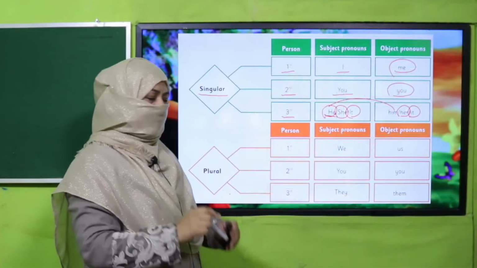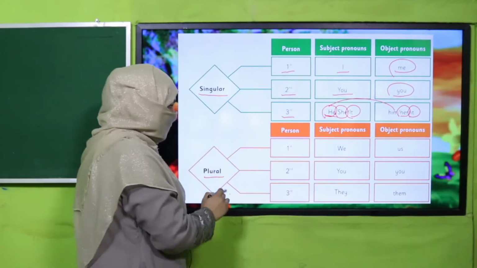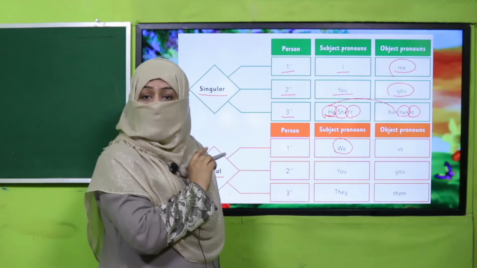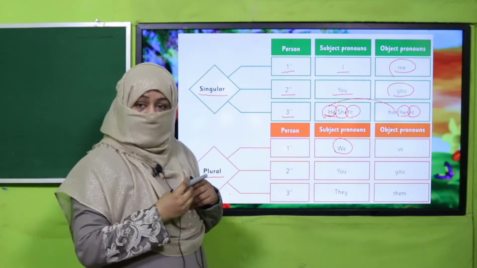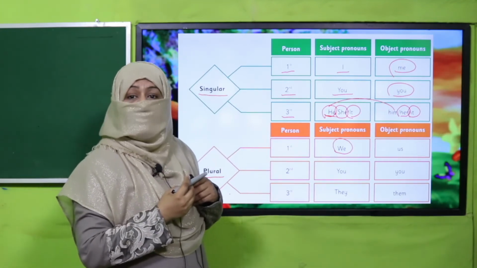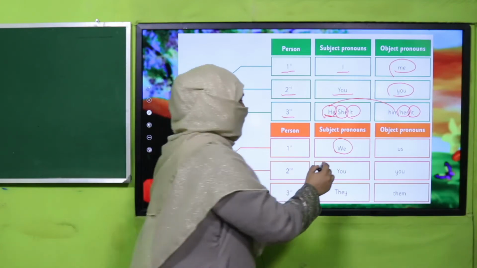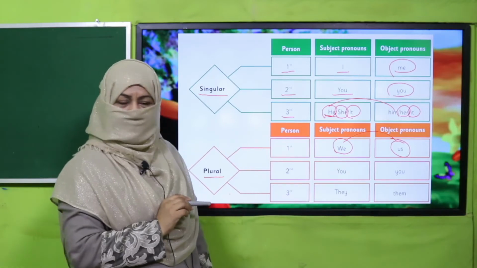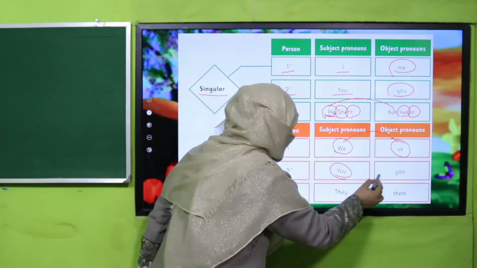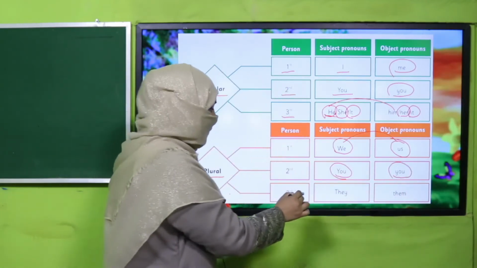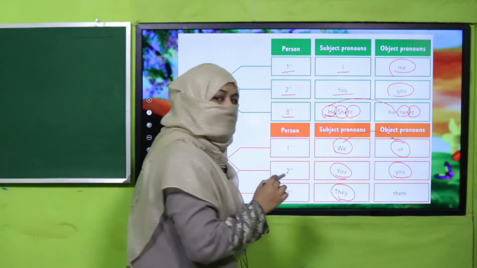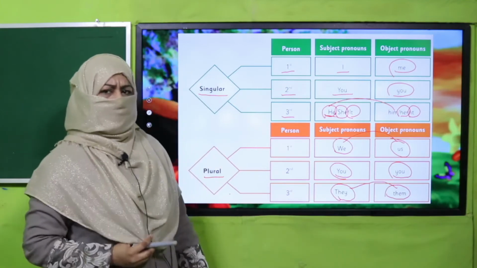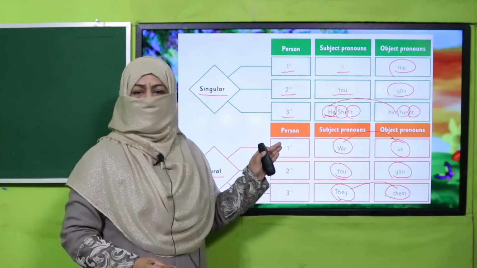Do you understand? Okay, so in plural case, what happens? First person, we know first person subject pronoun is we, but if we are receiving an action, we are the object of the sentence, then it will be converted into us. This is the object form, object pronoun. All right. You remains you in either case, and they, third person plural, is converted into them. Are you clear? I hope this table will explain many things to you.